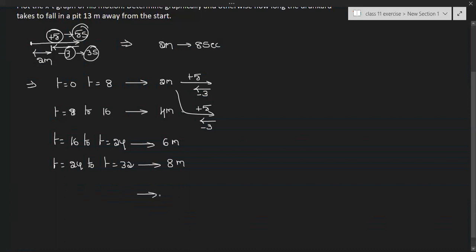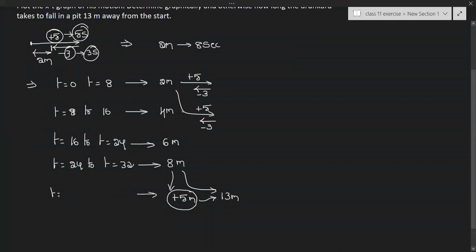Now, the pit is at a distance of 13 meters. So from 8 meters, if he can travel 5 meters, he will reach the pit and he will fall into the pit. He can't come back. So here he has to travel only 5 meters in the forward direction. So it will take only 5 seconds to reach the pit.